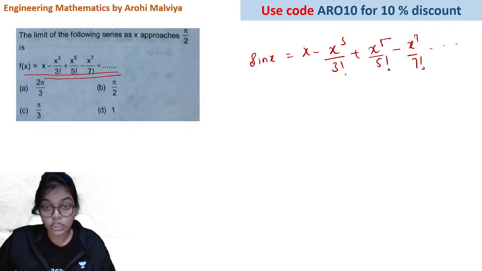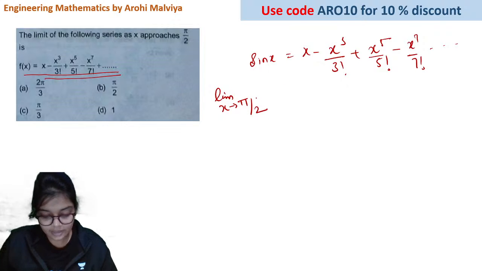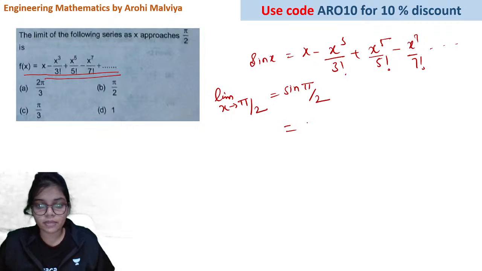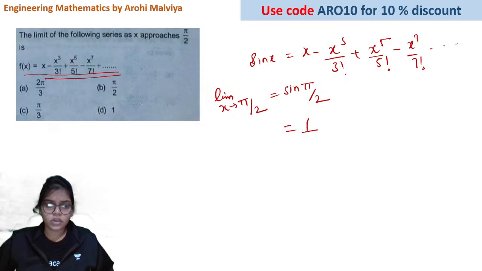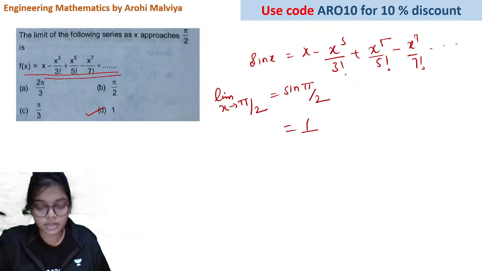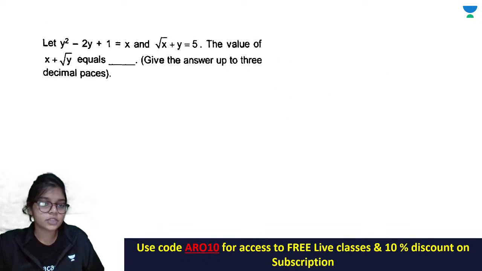And so on. Now if the limit is x approaches pi by 2, this expansion will denote sin pi by 2. So what is the limit of sin pi by 2? That's 1. Okay, so an easy question, 1 mark question, basic question. For this you need just one thing: you should remember the Taylor series expansion of sin x. Okay, let's have a look at this question.